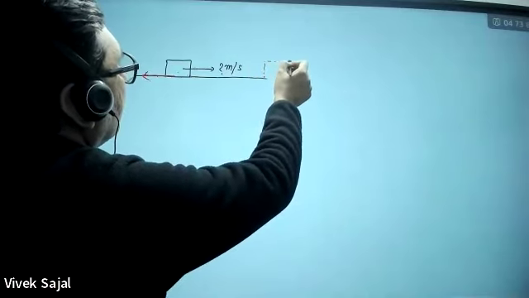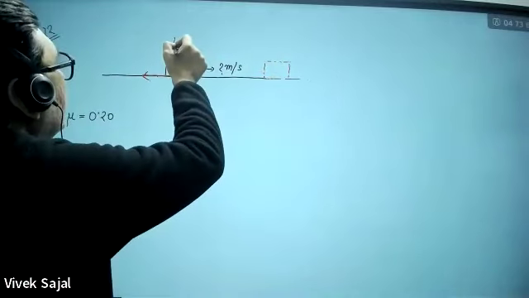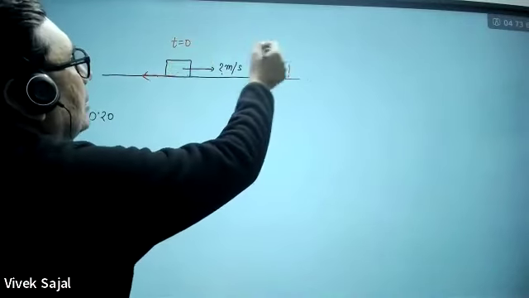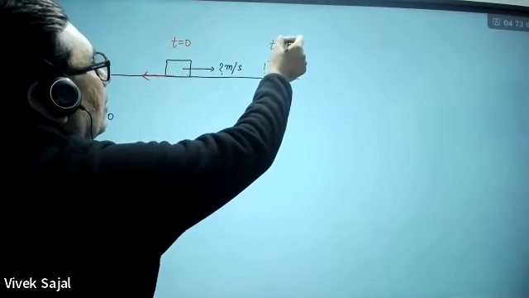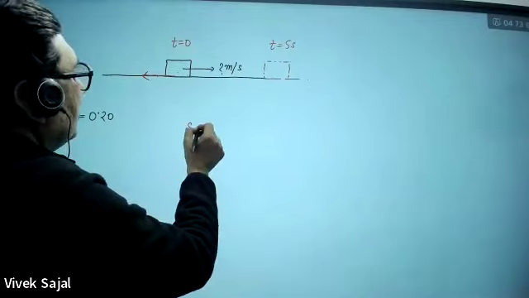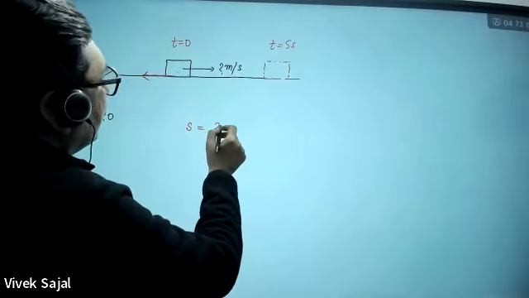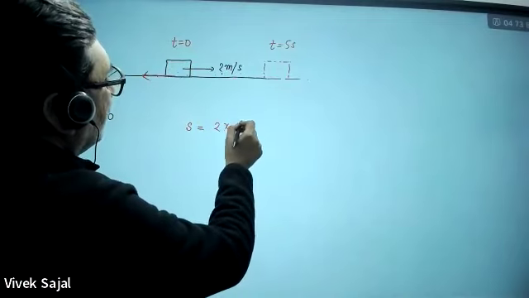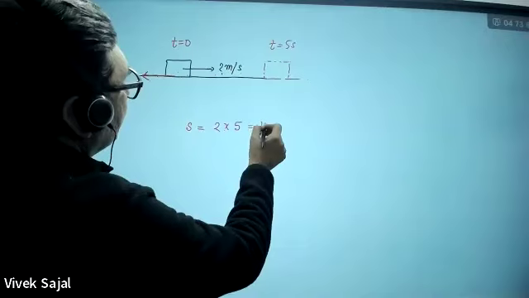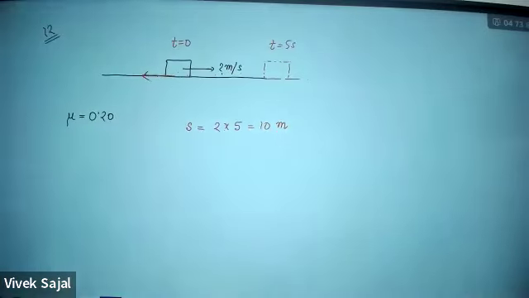Suppose this block will be here after 5 seconds. So I'm saying t equal to 0 here, and the block will be here in 5 seconds. So how much displacement will there be? Displacement in the horizontal direction will be 2 meter per second into time. Time is 5 seconds, so this will be 10 meter. So displacement in 5 seconds is equal to 10 meter.